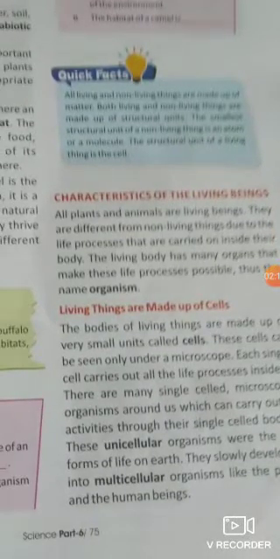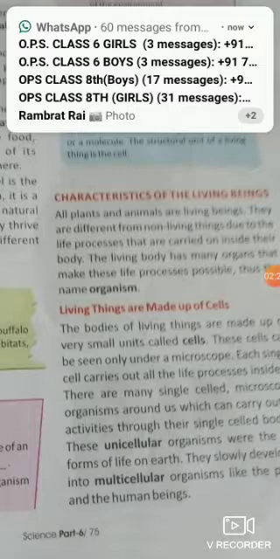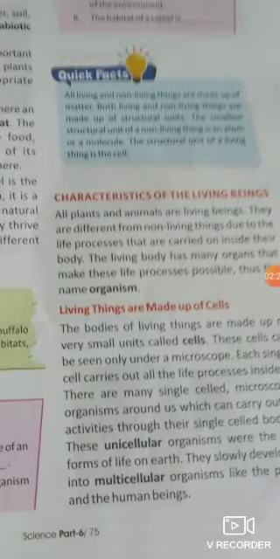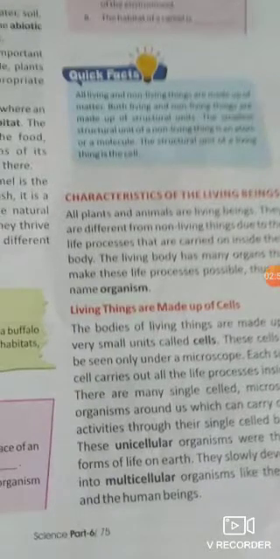Living things have many common characteristics among them. As you know, plants are also living things, so both plants and animals come under living things. They have some common characters. First, both plants and animals are made of cells. The small unit of the body is known as a cell. Some plants and some animals, like amoeba, have only a single cell, so they are known as unicellular organisms. Those made of many cells are known as multicellular organisms.